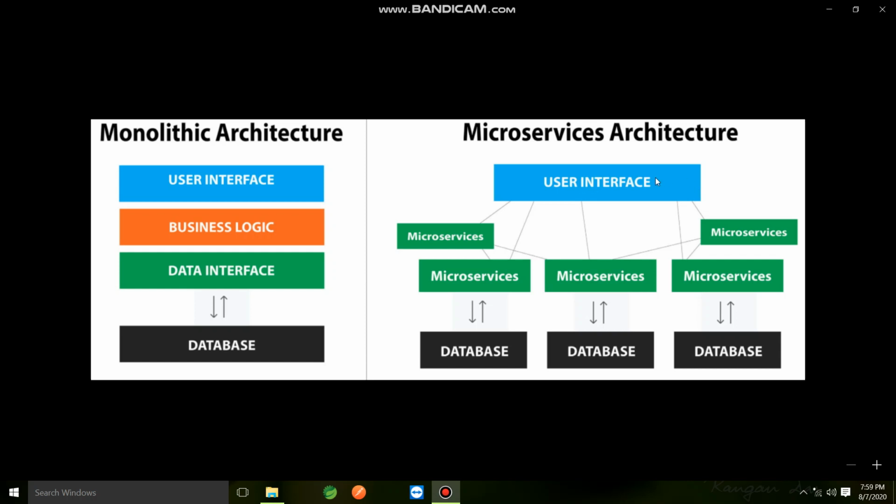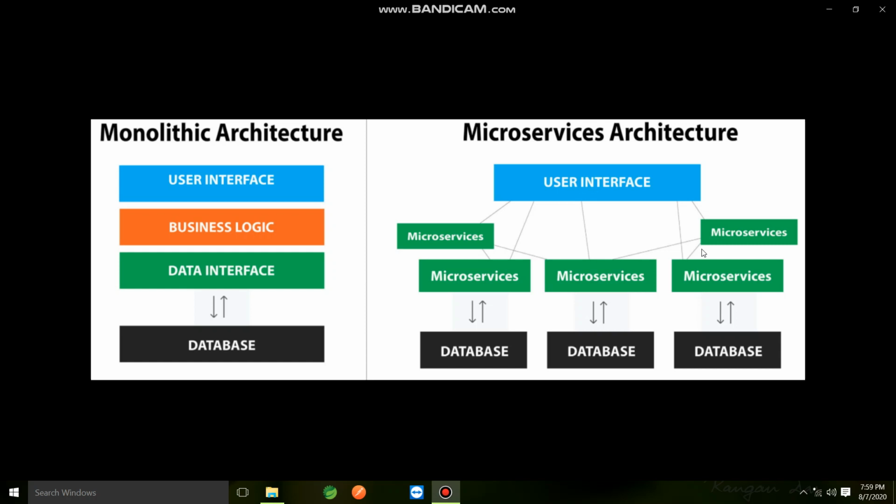Whenever they make a request, as you can see, we have a lot of microservices here. In this case, there are five microservices. Why do we move from monolithic to microservice architecture? As you know, in monolithic architecture, when you want to change the code in the future, you need to deploy the entire code base, and it will affect time and cost.